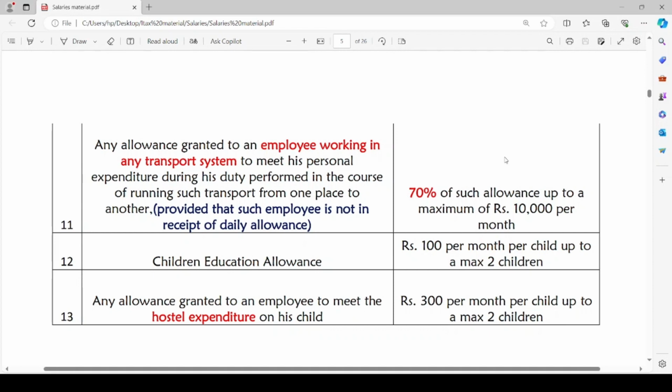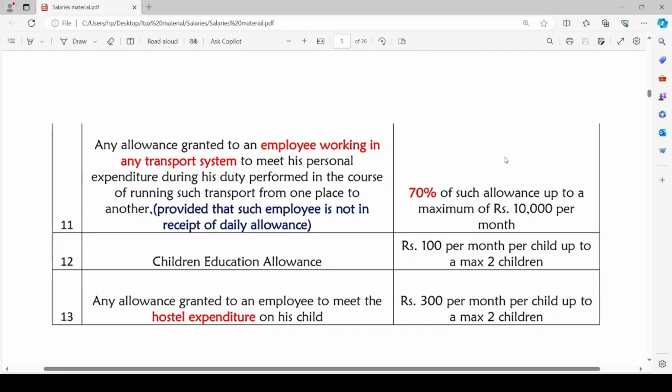Then comes children education allowance. Children education allowance is permissible maximum up to 2 children only. It will be rupees 100 per month per child, and the maximum number of children for whom the employee can claim such exemption is 2 children only.